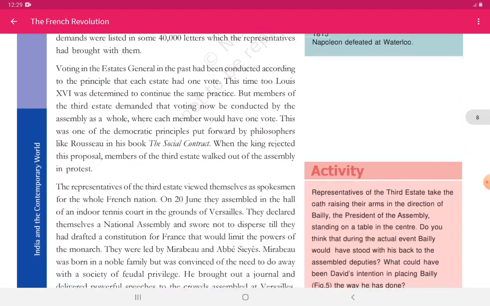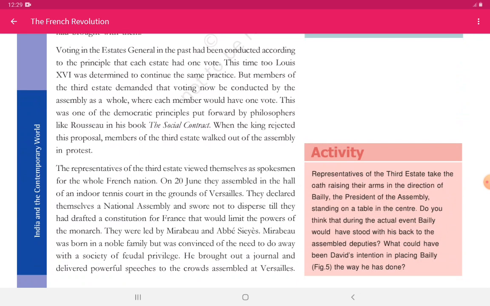So now let's see over here. Voting in the Estates General in the past had been conducted according to the principle that each estate had 1 vote. This time too, Louis XVI was determined to continue the same practice, but members of the third estate demanded that voting now be conducted by the assembly as a whole, where each member would have 1 vote. Now this was their demand, that every member of any estate should have 1 vote. This was one of the democratic principles put forward by philosophers like Rousseau in his book The Social Contract. So the third estate people read that book and were inspired by it.